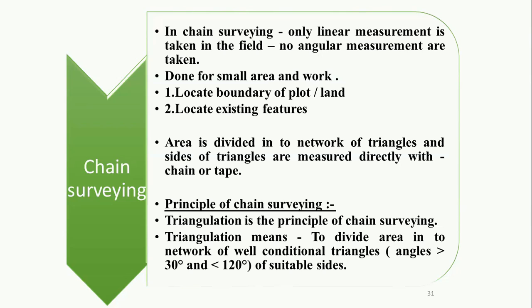Okay, the angles should be greater than 30 degrees and less than 120 degrees, right? This is called a well-conditioned triangle. So basically you have to divide the whole area into a number of small triangles for performing the chain survey. This is the basic principle, always remember.